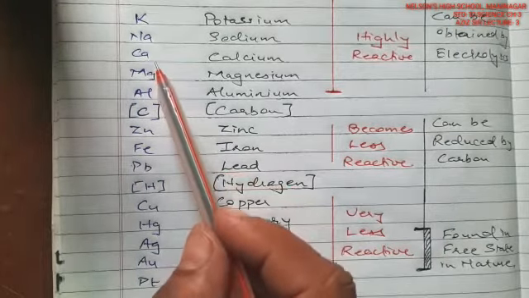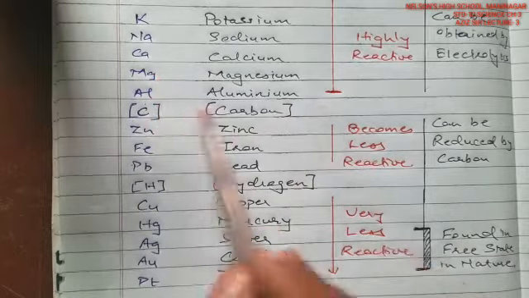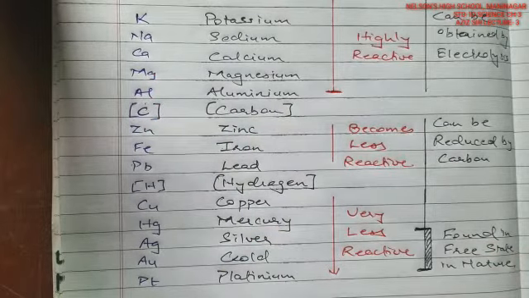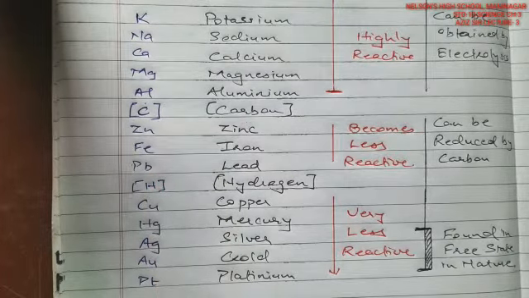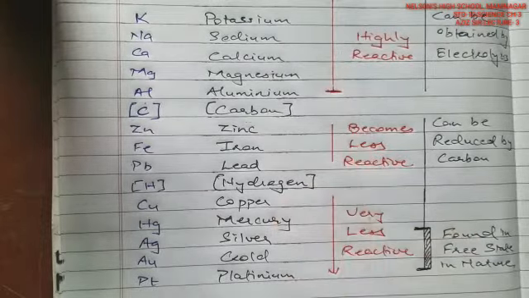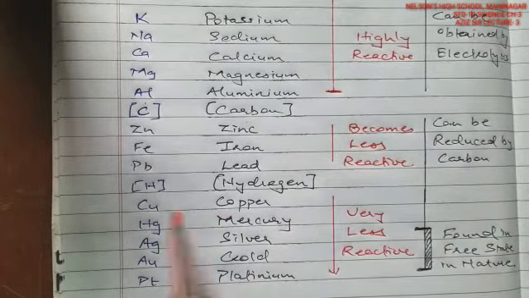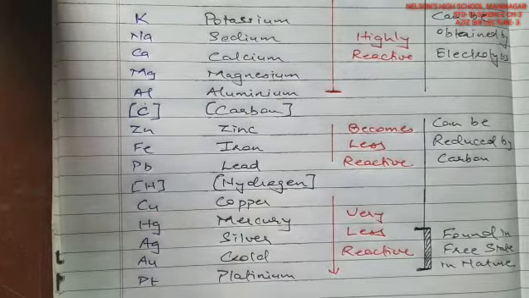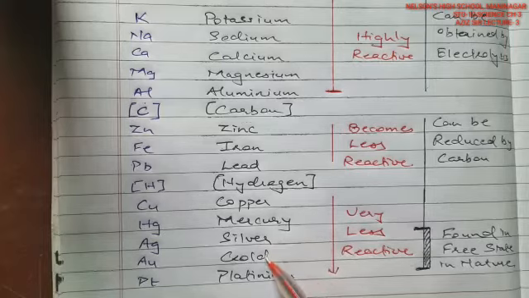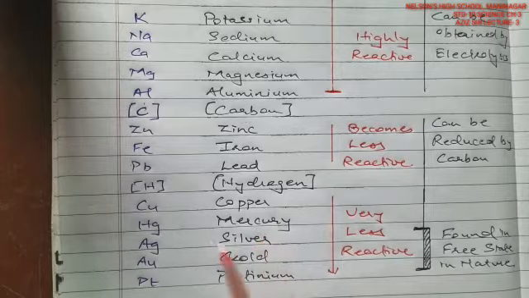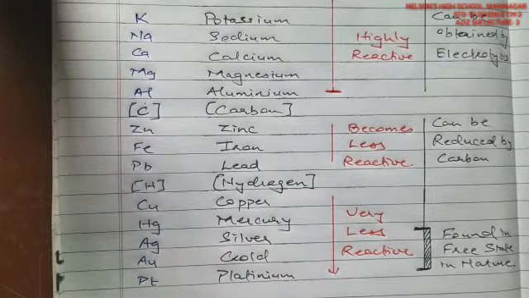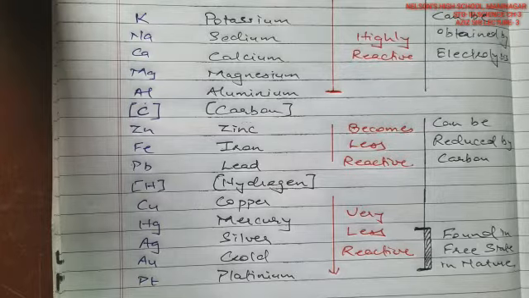Potassium, sodium, calcium, magnesium, aluminum: up till here they are very highly reactive elements. Then after carbon, the reactivity turns less than carbon. So zinc, iron and lead count as moderately reactive elements, not very highly reactive compared to the elements at the top of the series. Now after hydrogen, another non-metal kept as a barrier, the elements are very less reactive, like copper, then still less reactive mercury, Hg, silver, gold and platinum. So platinum would be the least reactive element found in the series.